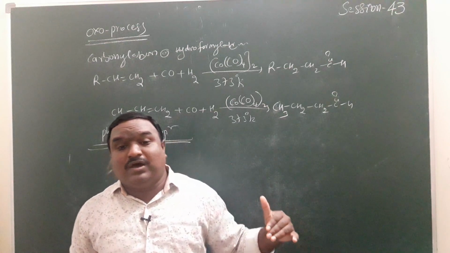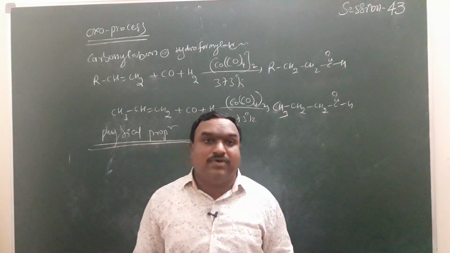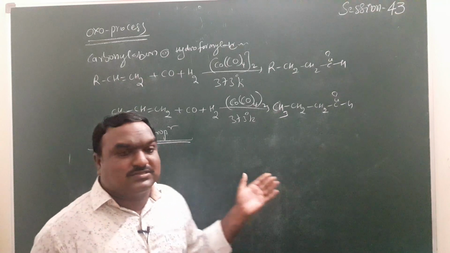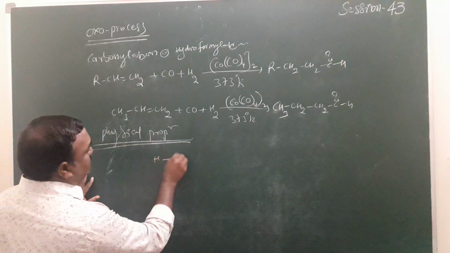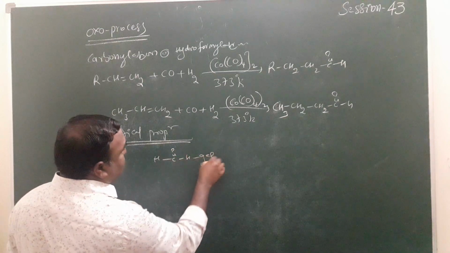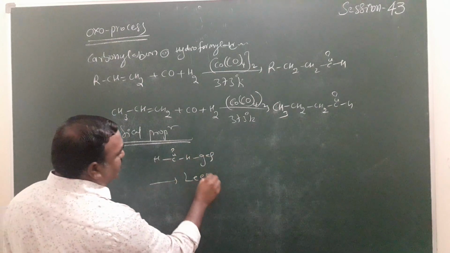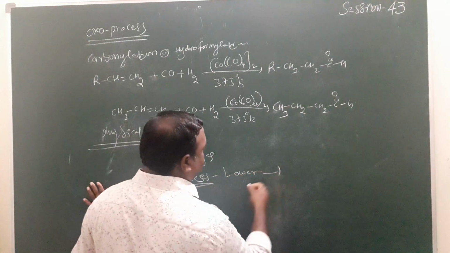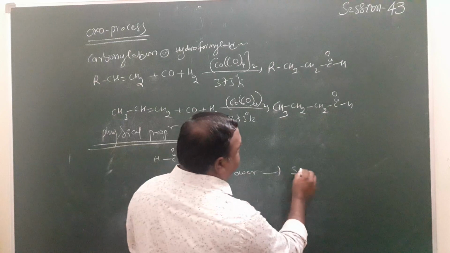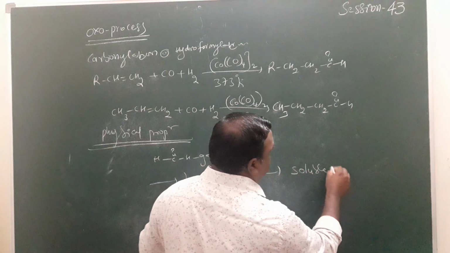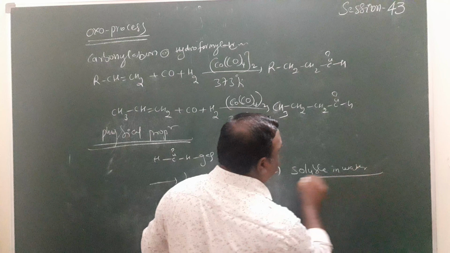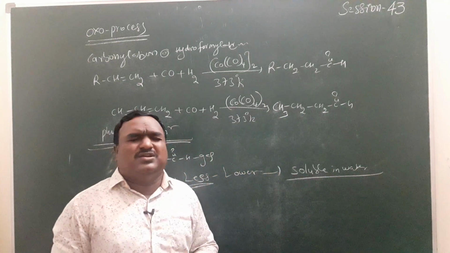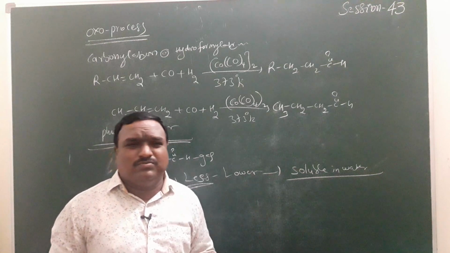Lower members of the aldehydes and ketones are soluble in water because of their low atomic weight, as they can form hydrogen bonds with water. These are very weak hydrogen bonds.